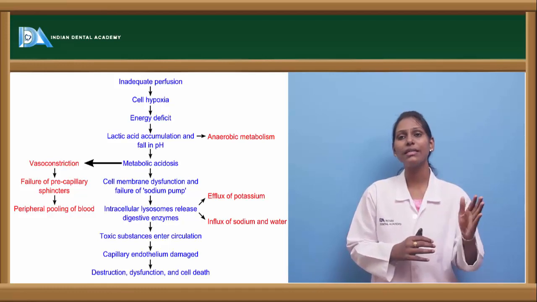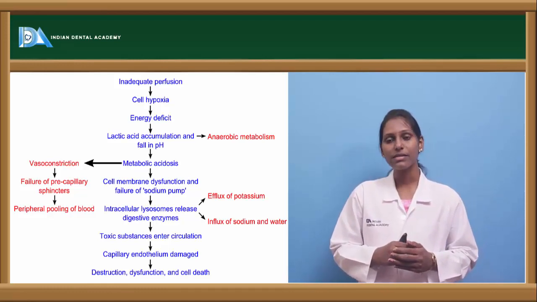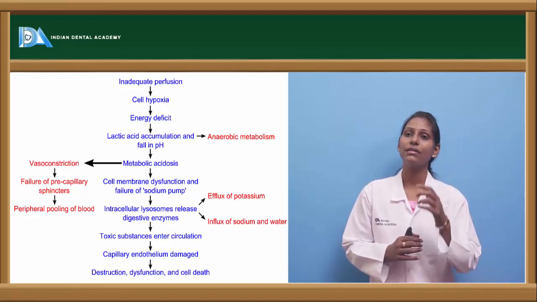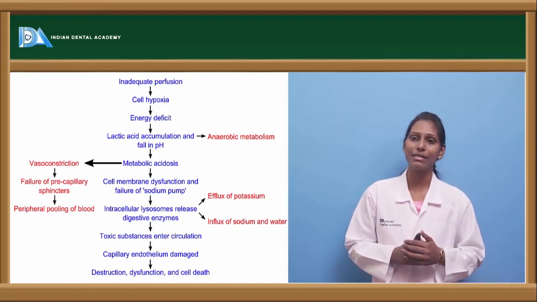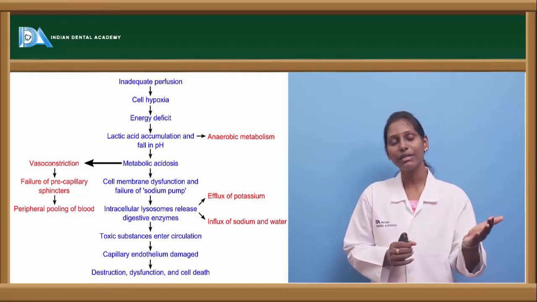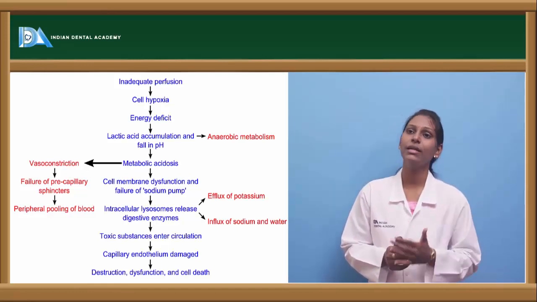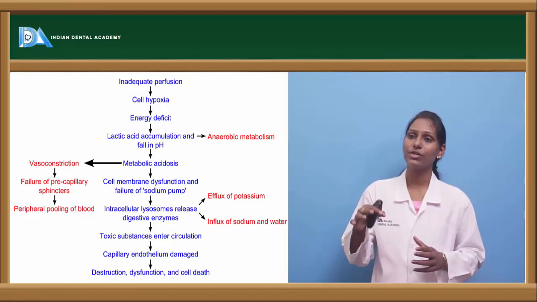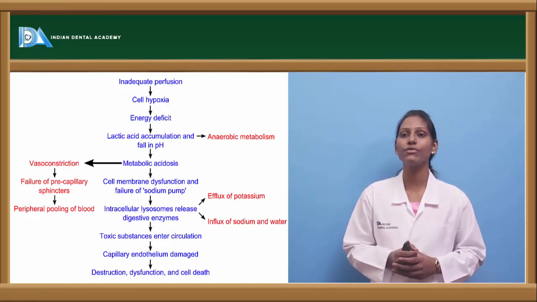Metabolic acidosis in turn has an effect on blood vessels, where it leads to vasoconstriction. When vasoconstriction is present, there will be failure of the precapillary sphincters, resulting in peripheral pooling of blood. Along with this, because of the metabolic acidosis, the cell membrane function is also lost, and there will be failure of the sodium pump.